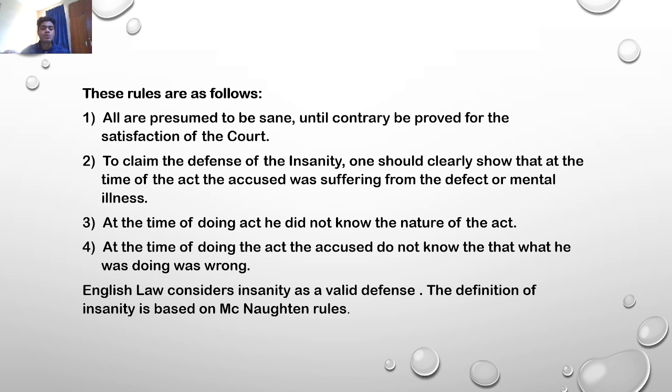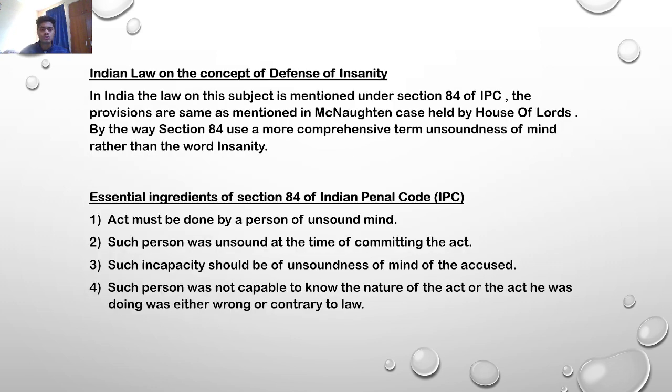Firstly, all are presumed to be sane until the contrary is proved to the satisfaction of the court. Second, to claim the defense of insanity, one should clearly show that at the time of the act, the accused was suffering from a defect or mental illness. Third, at the time of doing the act, he did not know the nature of the act. Fourth, at the time of doing the act, the accused did not know that what he was doing was wrong. So, English law considers insanity a valid defense. The definition of insanity is based on the McNaughton rules.